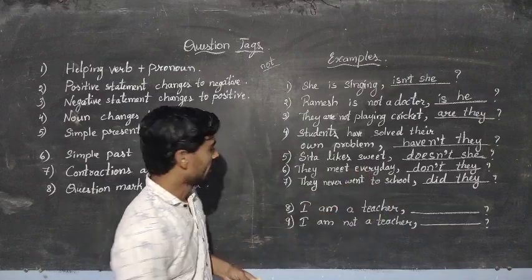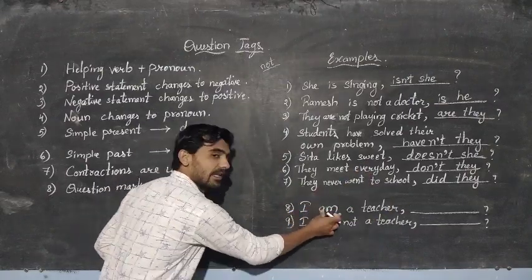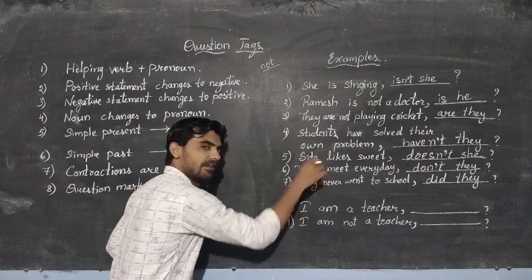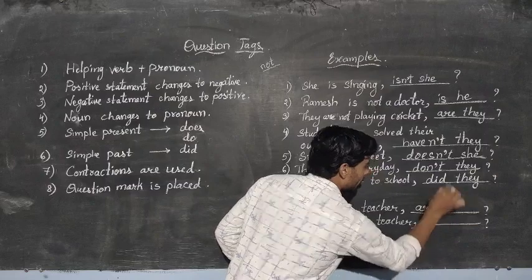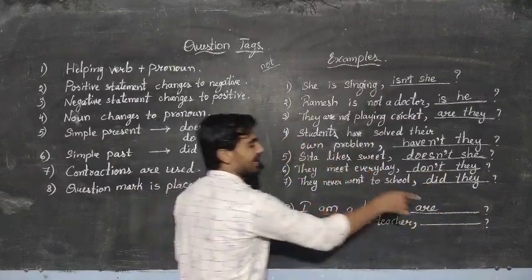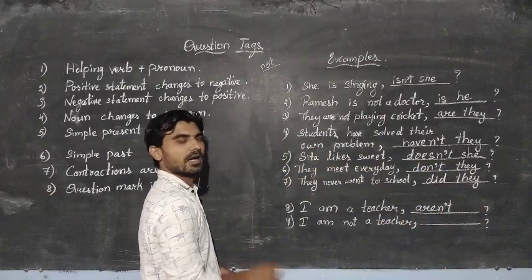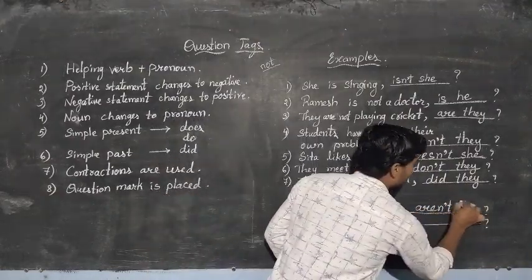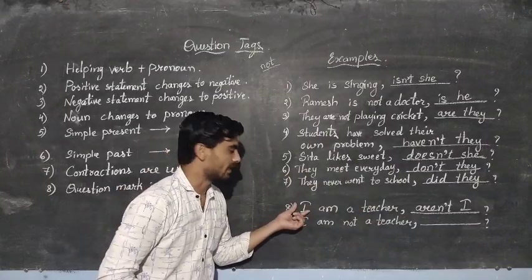This goes wrong. For any sentence which starts with "I", if the helping verb is "am" and it is positive, you should take "are", add "not" to it, it becomes "aren't", and take the pronoun "I".